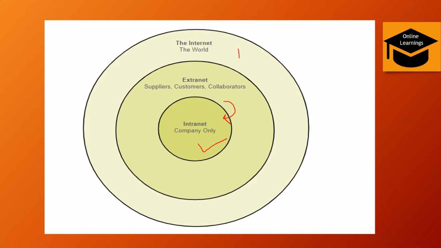And then there is the internet, which is the whole world, a combination of LANs and WANs. So all these things are in a way similar, but we are just adding layers to differentiate them from the main internet.